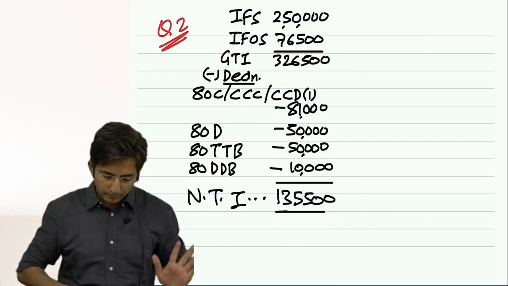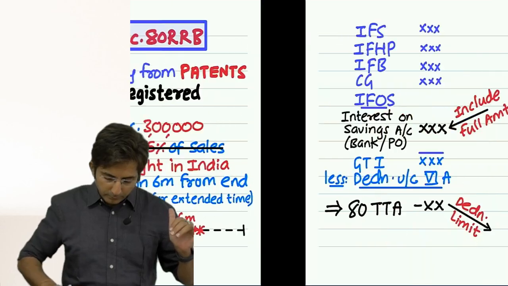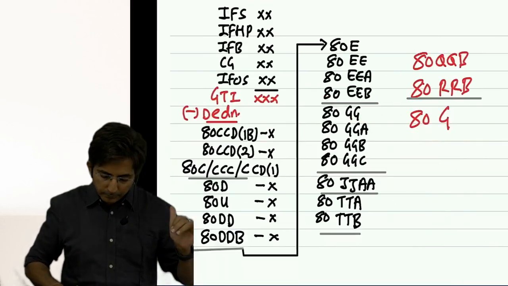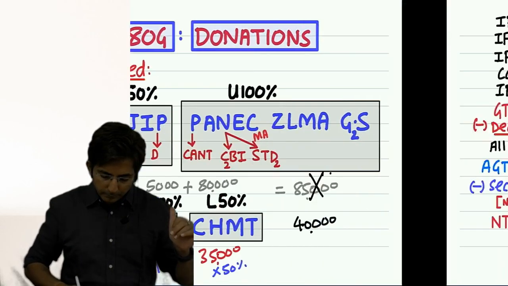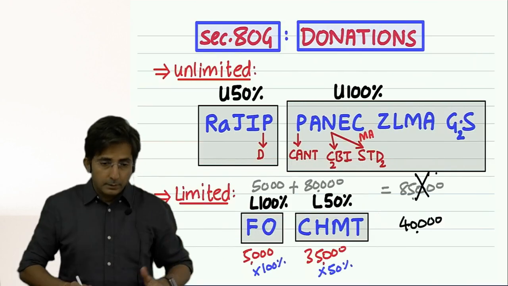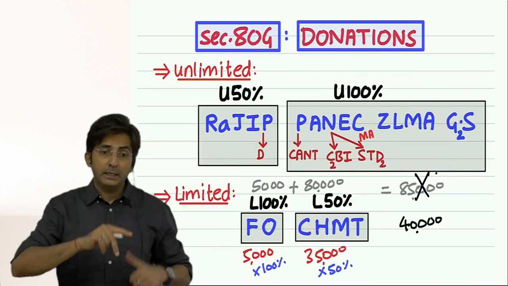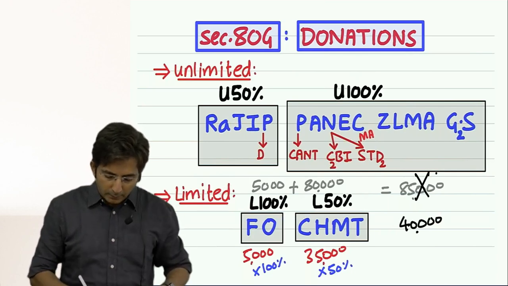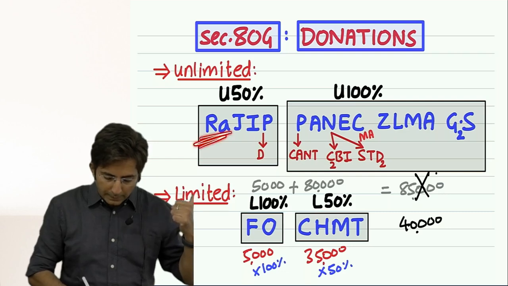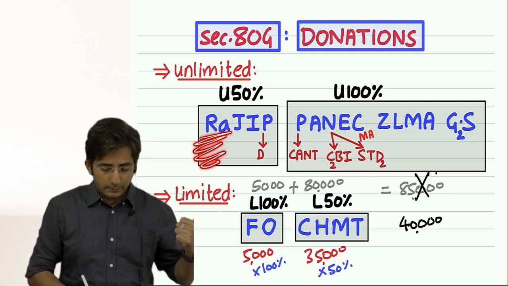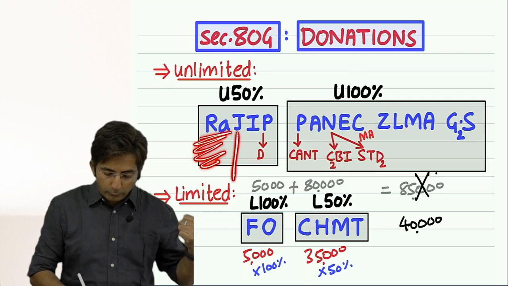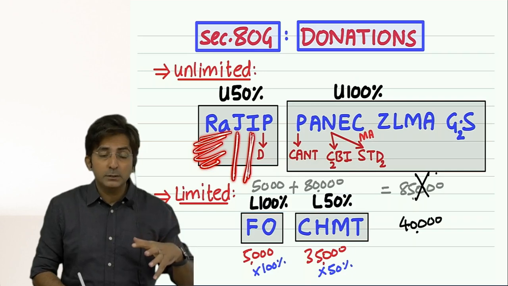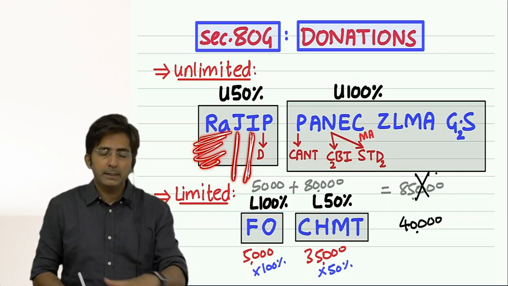Before the 2023 budget, there were some donations like Rajiv Gandhi Foundation, Jawaharlal Nehru Memorial Fund, Indira Gandhi Memorial Trust. These donations used to exist, but they are scrapped now.